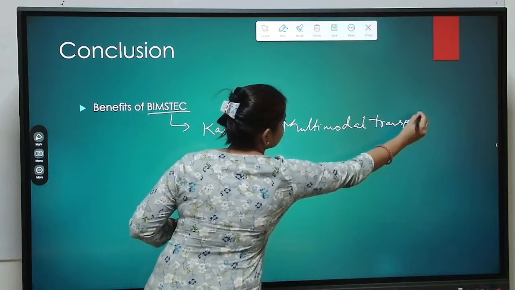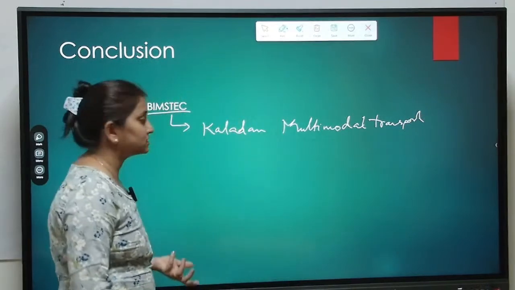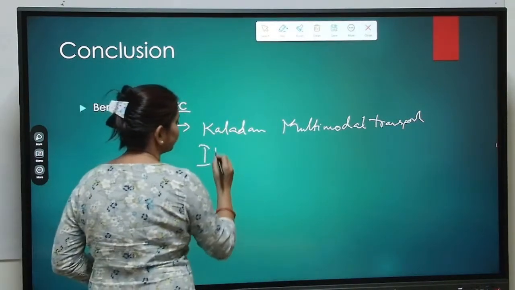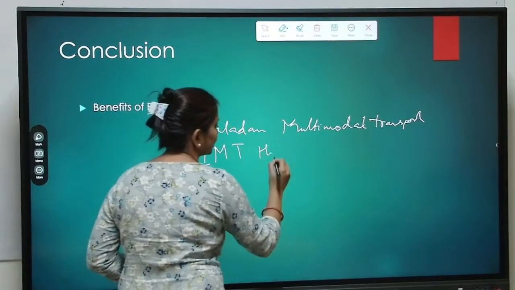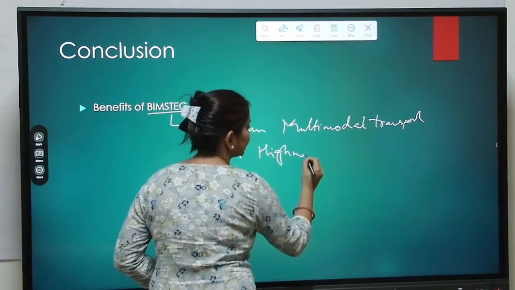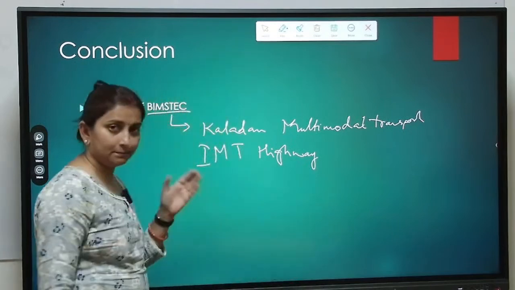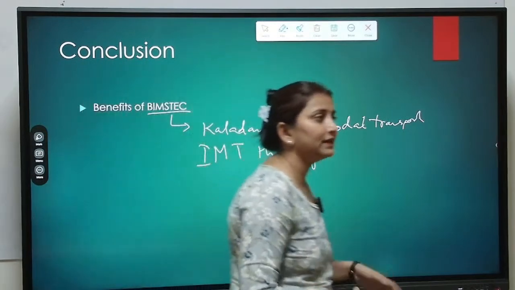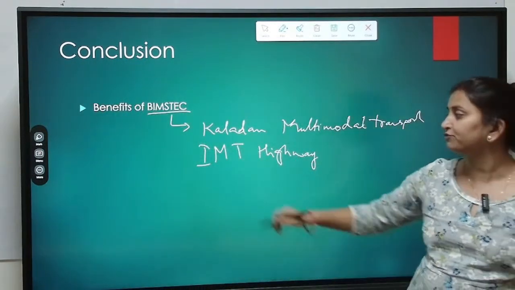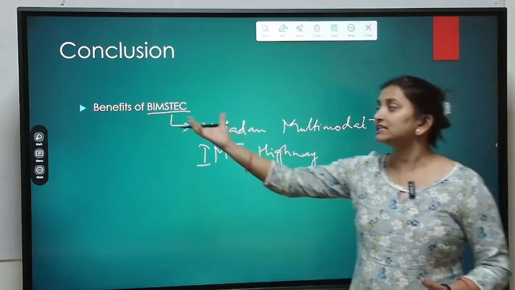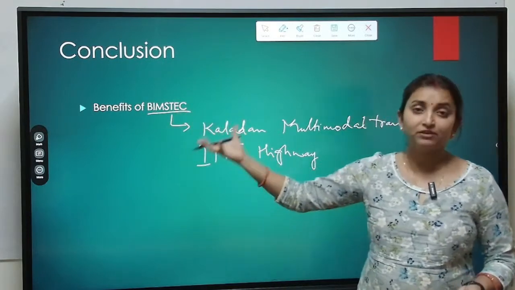It is also increasing connectivity in India's northeast. It has also fructified the IMT highway project, wherein India, Myanmar and Thailand are party to this. So we have been able to finalize the project of the IMT highway. So these are some of the benefits.